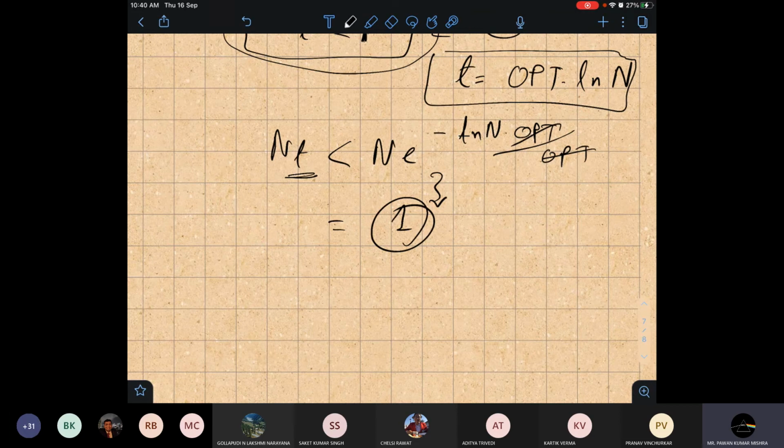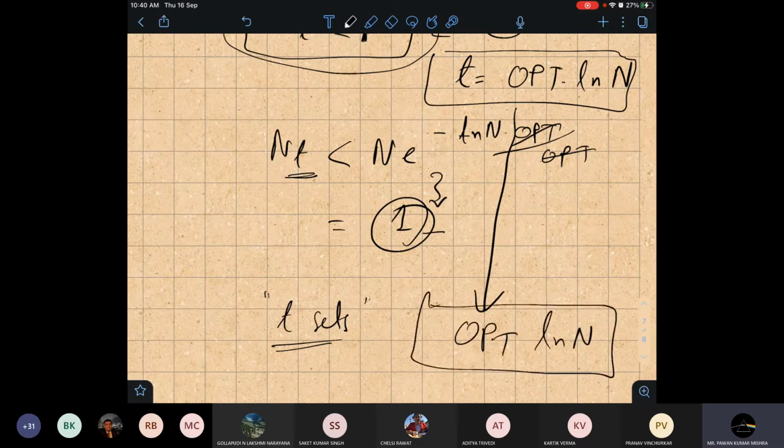In each iteration we are picking one set, so after t iterations we are picking t sets. After t sets, the number of elements left will be less than 1. So t will be the number of sets returned by our algorithm, and this is possible when t is OPT times log n.